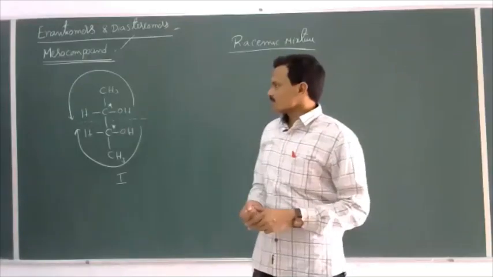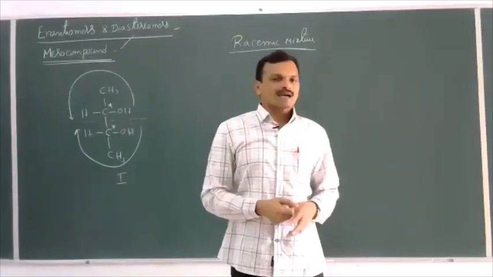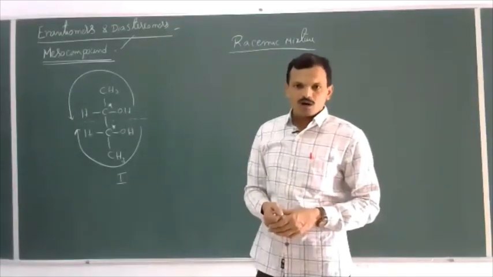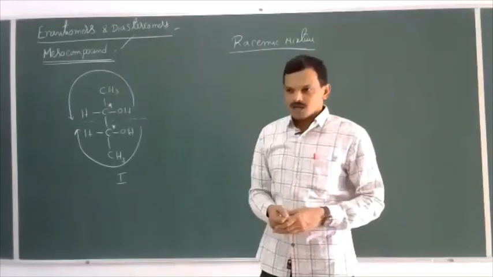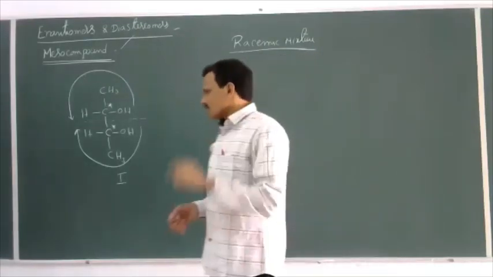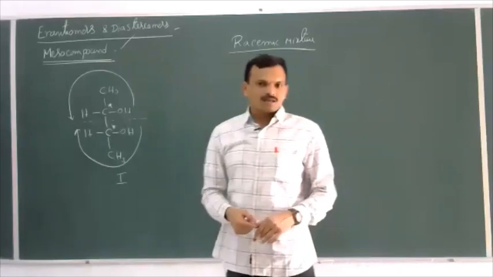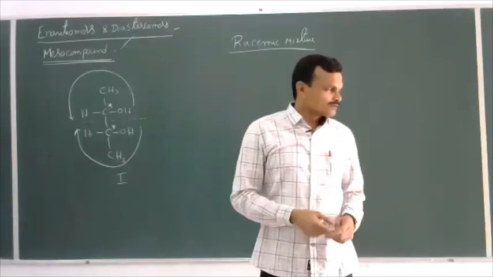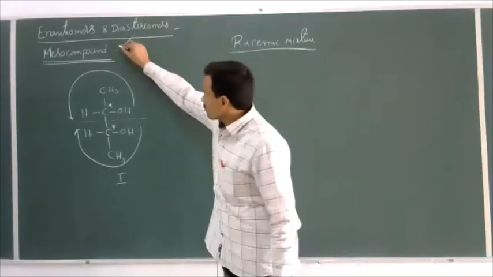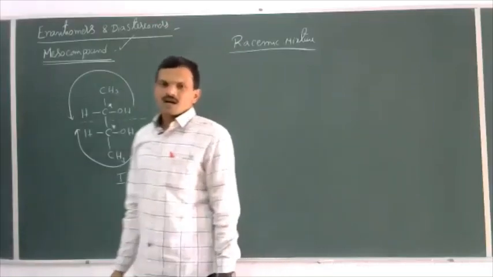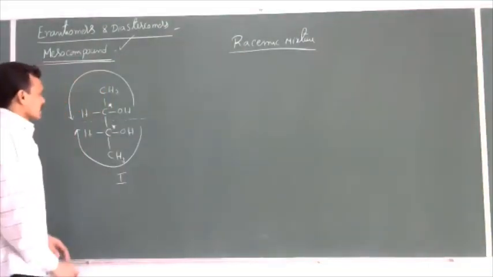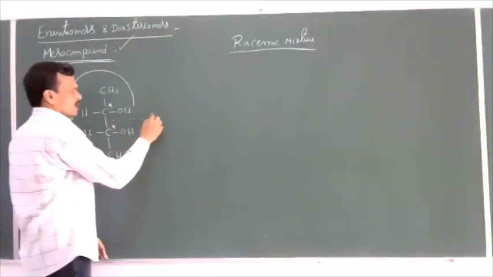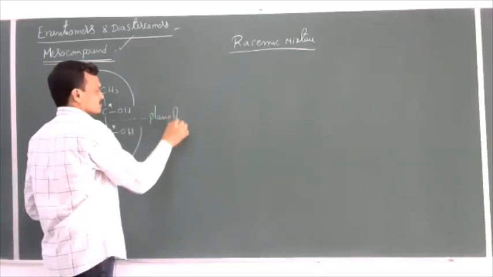So meso compounds are optically inactive compounds which contain 2 or more chiral carbon atoms. Even though 2 or more chiral carbon atoms are there, the compound is optically inactive. Such compounds are known as meso compounds. The reason for this optical inactivity is the presence of a plane of symmetry.